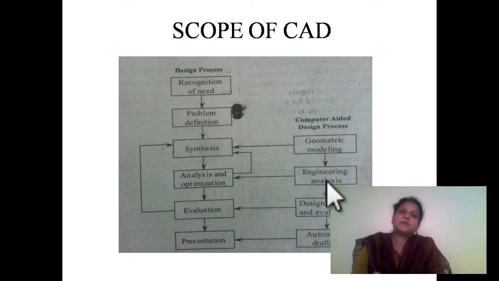So like this we make analysis using different load conditions and different working conditions, using different materials also, and sometimes we make different models and check their analysis. Once the analysis is made, we take the best part, which means we make the optimization. It means the best part which we get will be sent for evaluation. Once the evaluation is done, we draft it. See, here is the drafting.